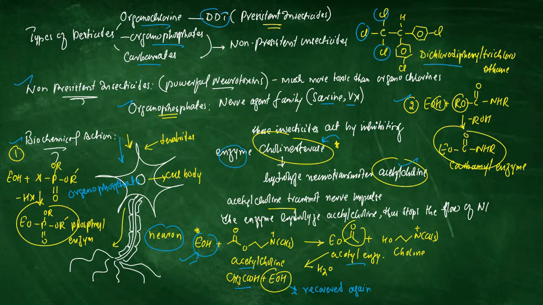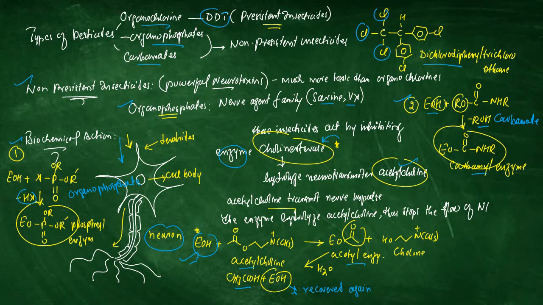It captures the enzyme after release of an HX molecule, giving a phosphoryl enzyme. In the second case, a carbamate pesticide again captures the healthy cholinesterase enzyme. After release of an alcohol molecule, it gives carbamyl enzyme.